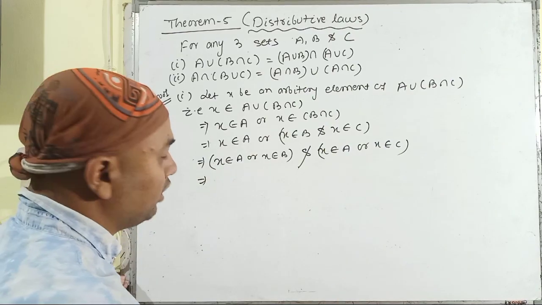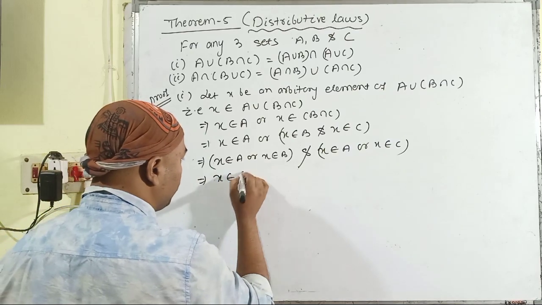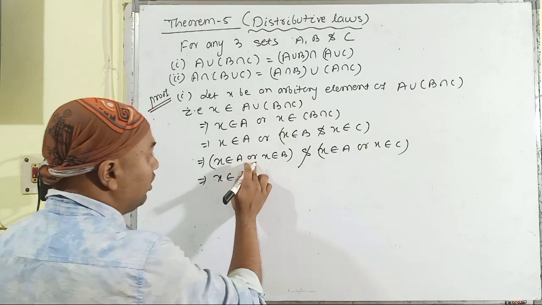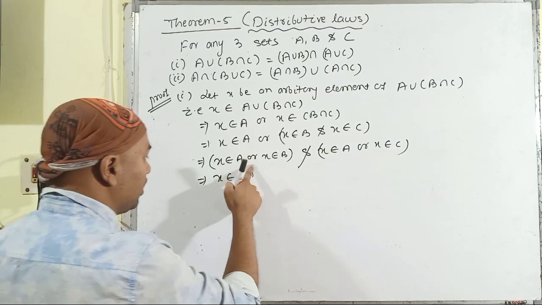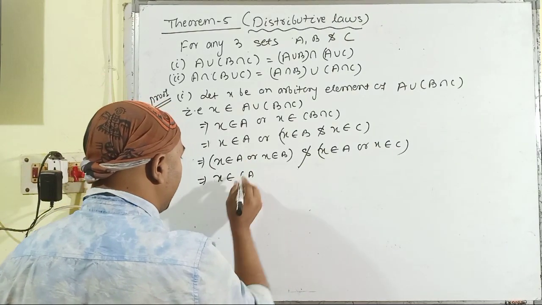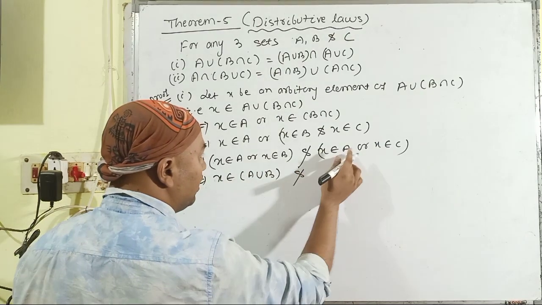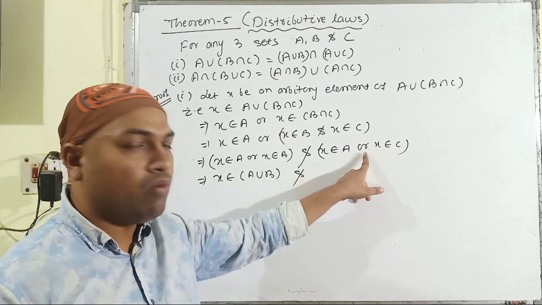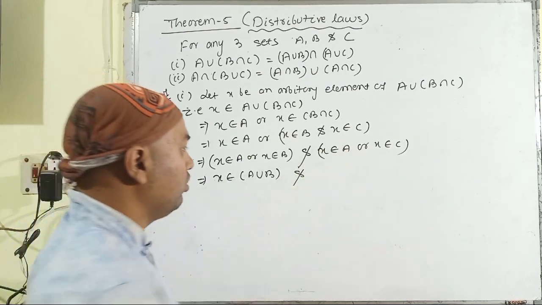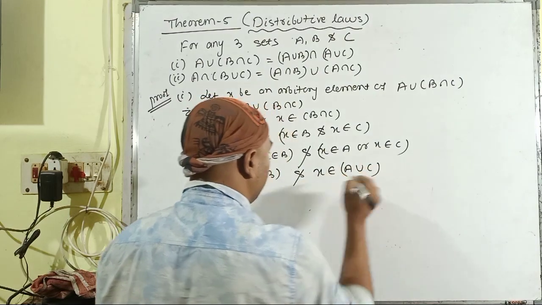It is none other than the definition of the union. X belongs to A union B, and because the word or is present, X belongs to A union C.